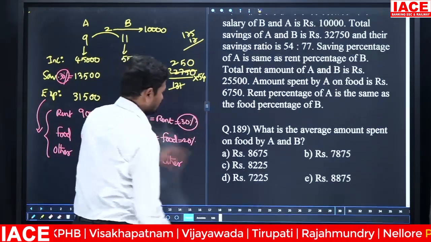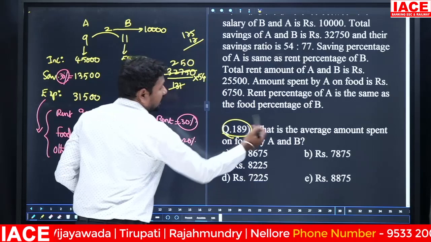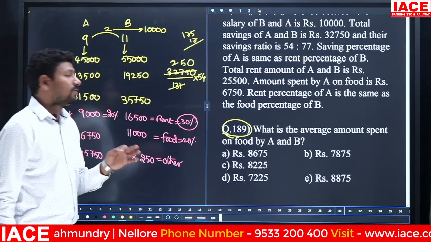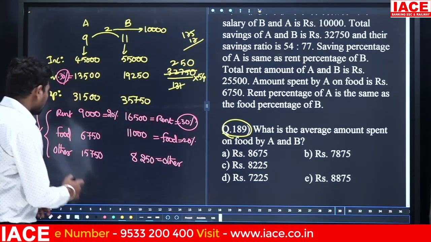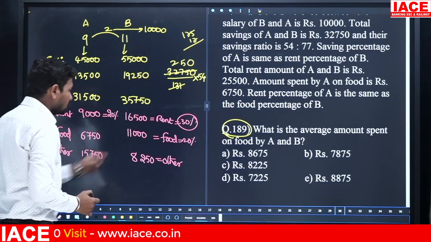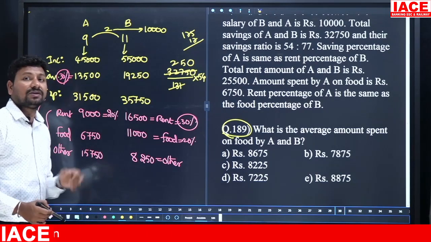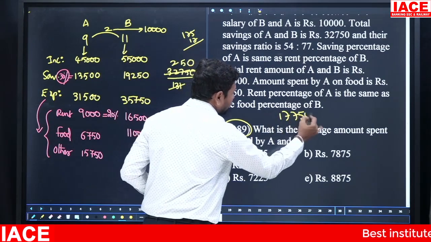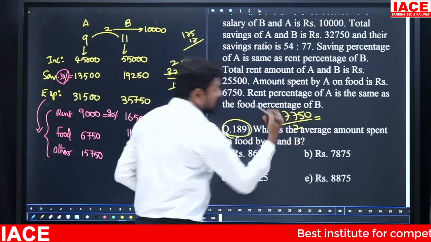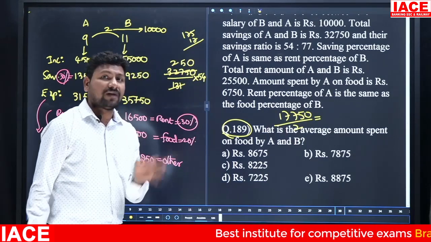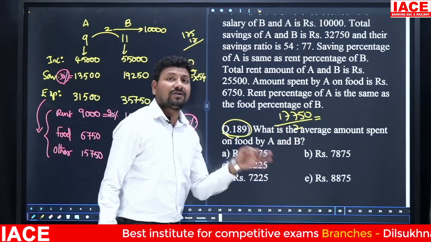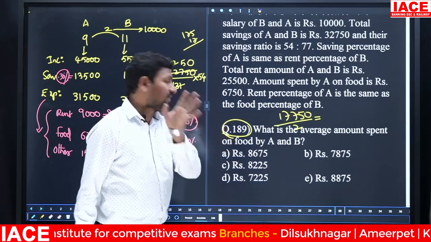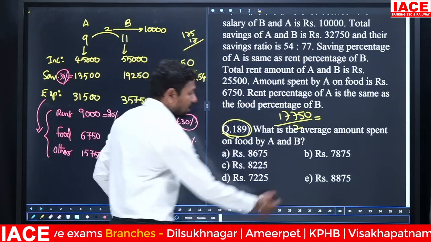Next. What is the average amount spent on food by A and B? Food is how many rupees? 6750 and 11,000. 11,000 plus 6750 is equal to 17,750. 17,750 by 2. Half of 17,000 is 8,500, and half of 750 is 375. 8875. 8875 means option E.